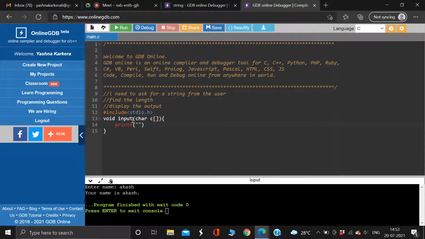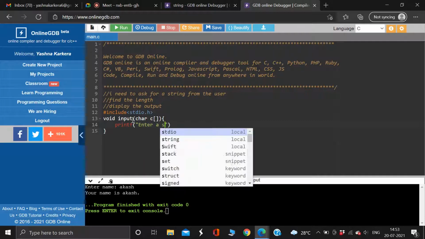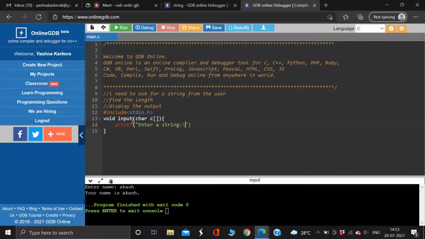What do I need to write? Enter a string. Yeah. Very good. Next what do we use? Scanf. Then percentage S. Very good.